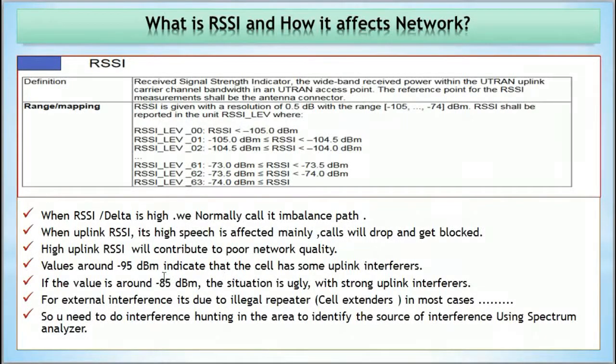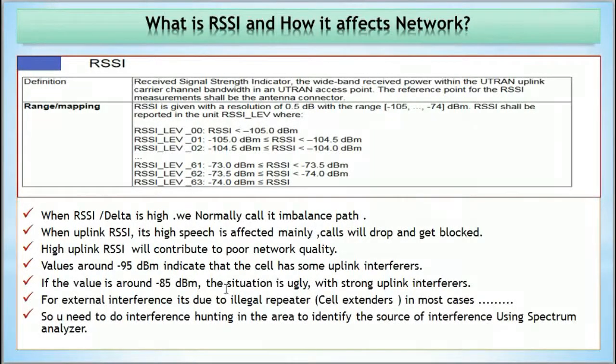Next, high uplink RSSI will contribute to poor network quality, and values around -95 dBm indicate that the cell has some uplink interference. Okay, if the value is around -85 dBm, the situation is ugly with strong uplink interference.